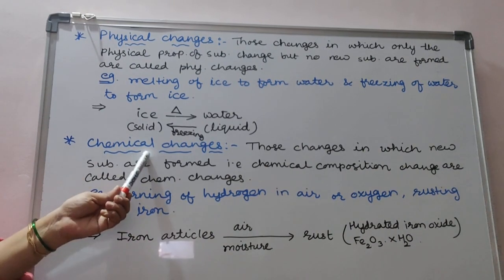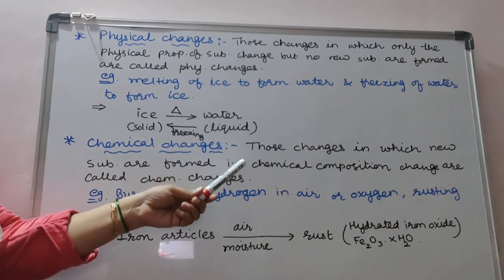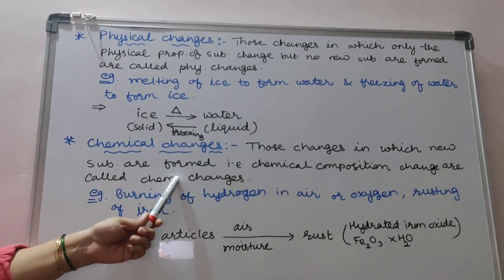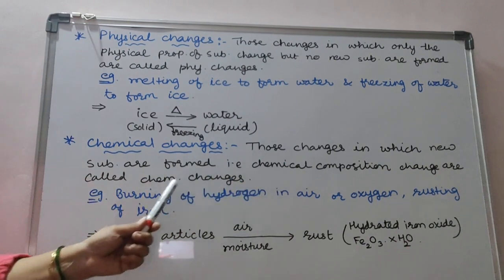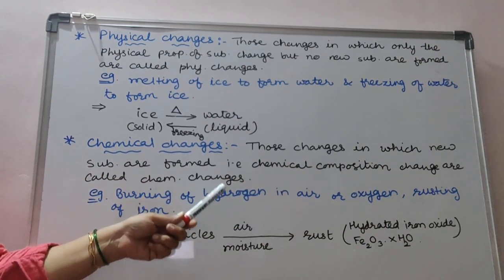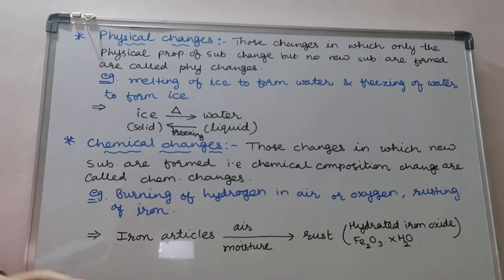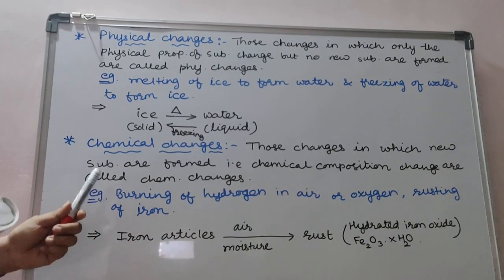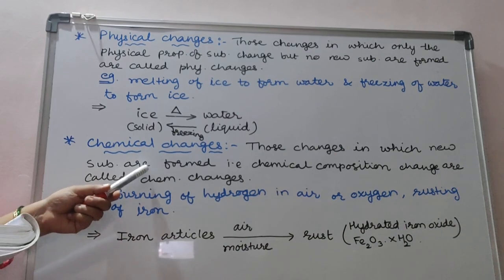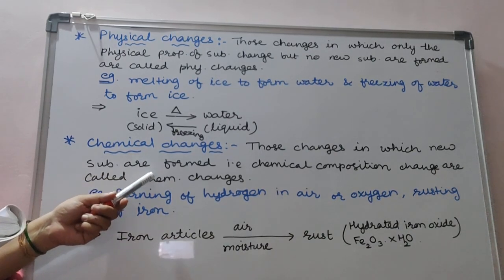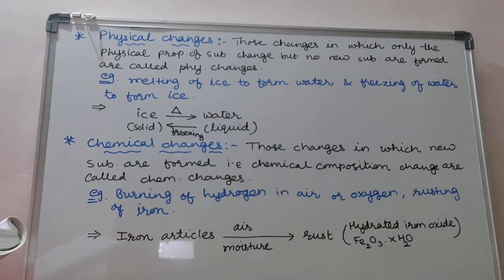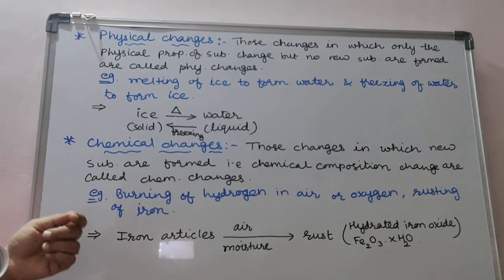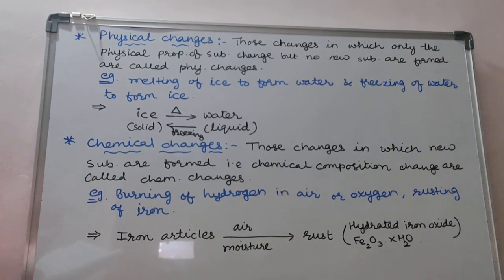Now, let's talk about the chemical change. Those changes in which a new substance is formed, that is, the chemical composition changes, are called chemical changes. Now I just want to elaborate this definition. In chemical changes, the original substance loses its identity and gets converted into a new substance. I repeat, in chemical changes, the original substance loses its identity and gets converted into the new substance.